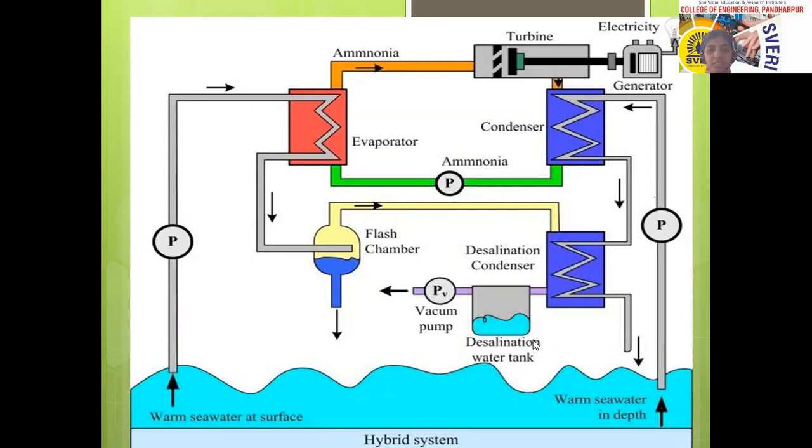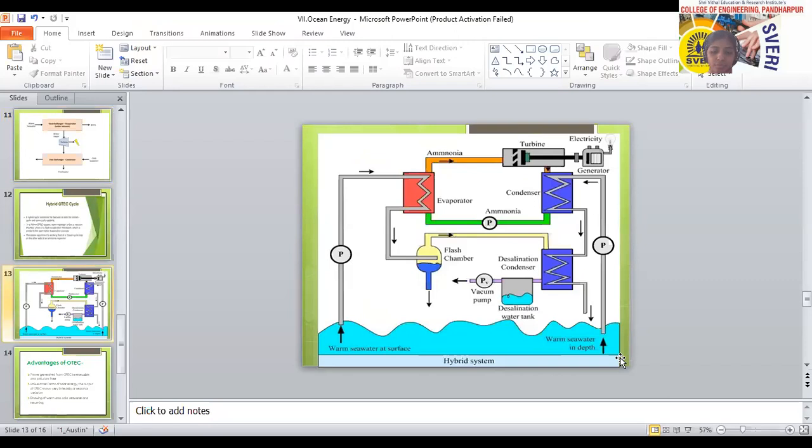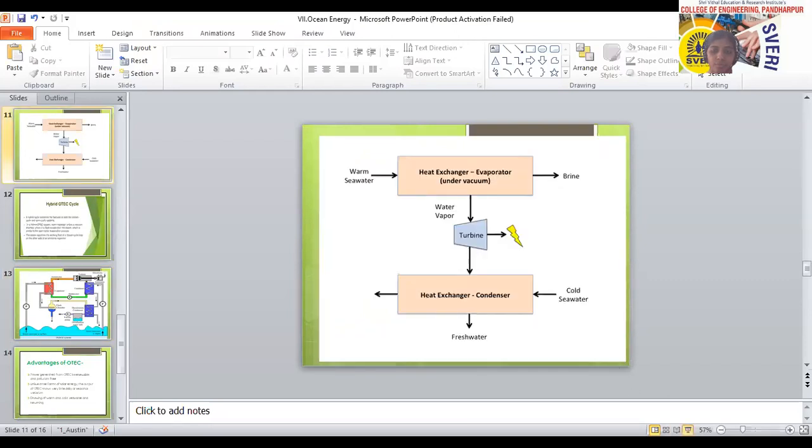What will be the benefits of the OTC system? The power generated from the OTC system is renewable and it is not creating any type of pollution. This is one advantage, because it is not creating any hazardous gas or any type of pollution by utilizing this system. So it is a pollution free system.